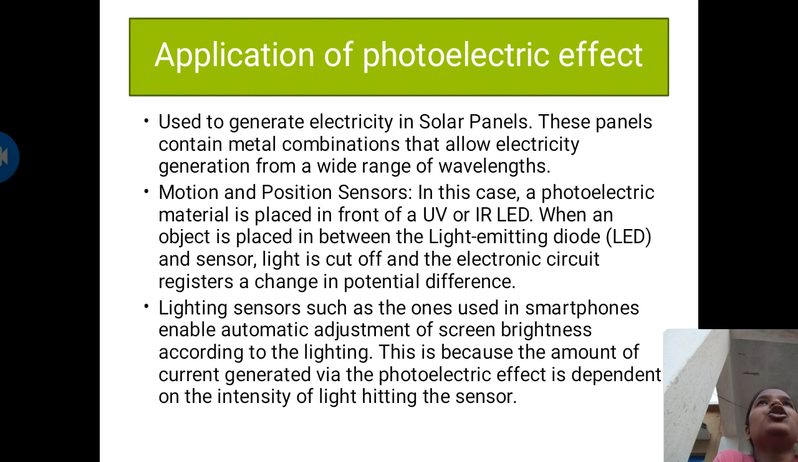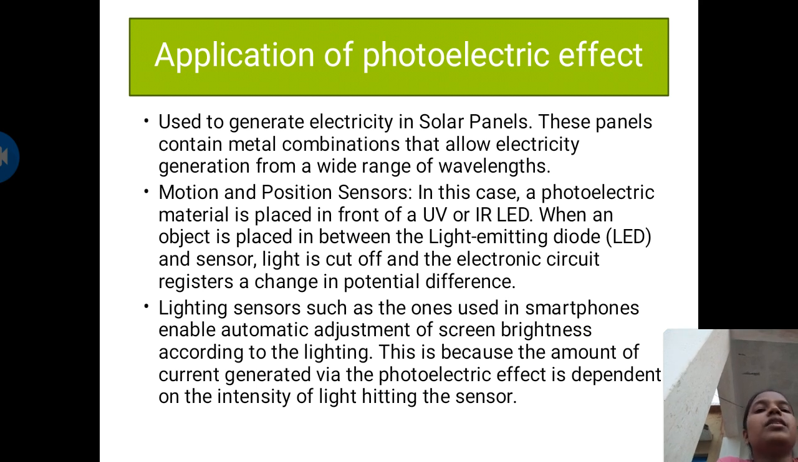Now see applications of the photoelectric effect. It is used to generate electricity in solar panels, and these panels contain metal combinations that allow electricity generation from a wide range of wavelengths. Motion and position sensor: in this case, a photoelectric material is placed in front of a UV LED. When an object is placed between the light emitting diode and the sensor, light is cut off and the electric circuit registers a change in potential difference.